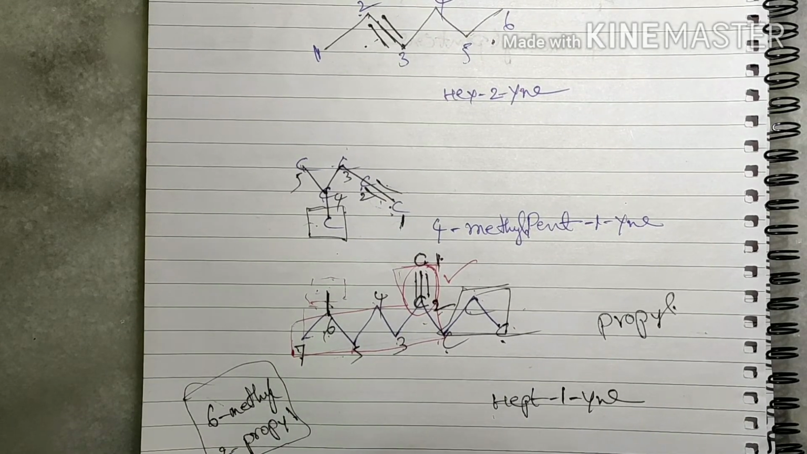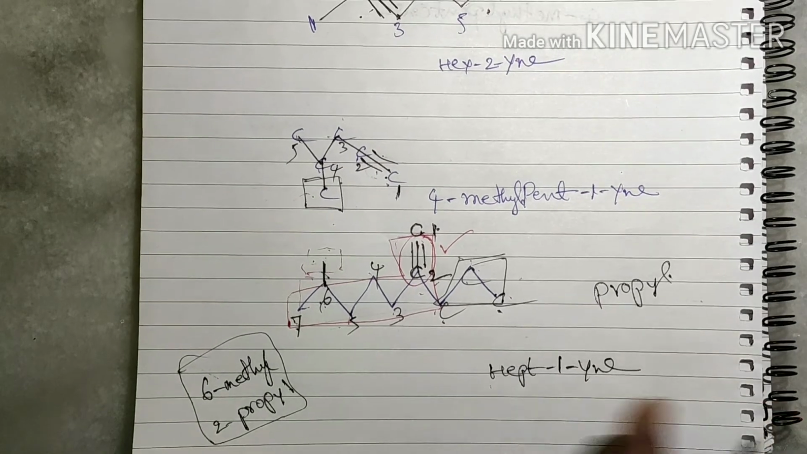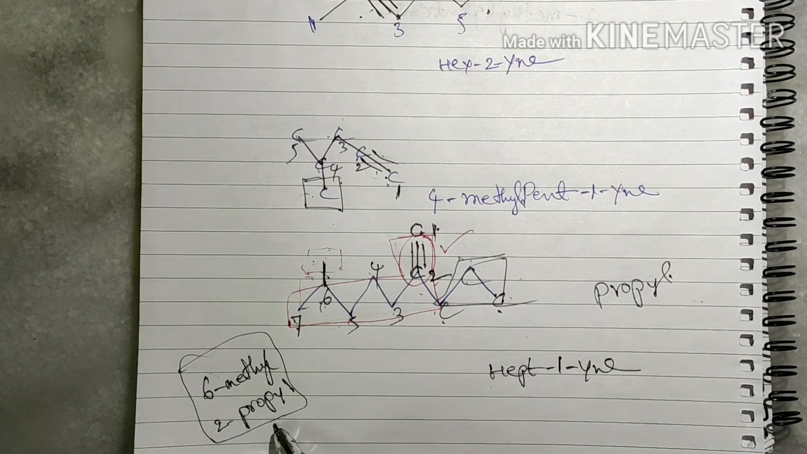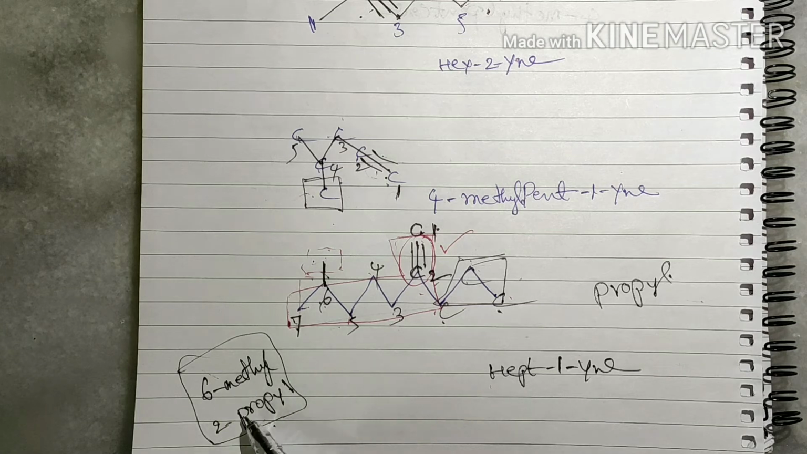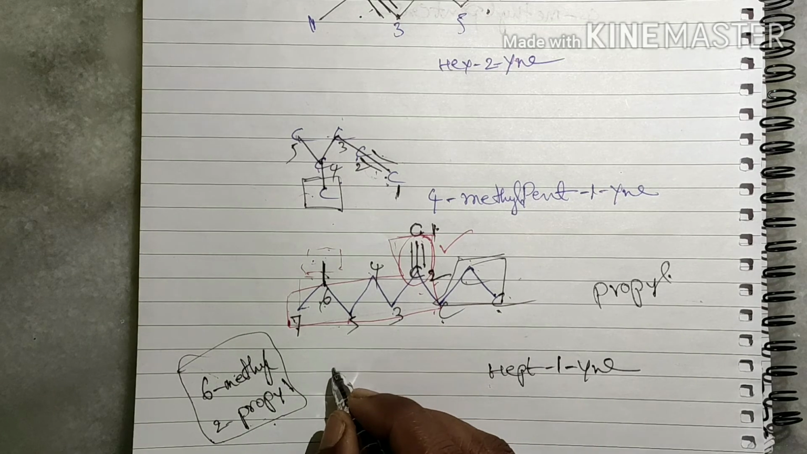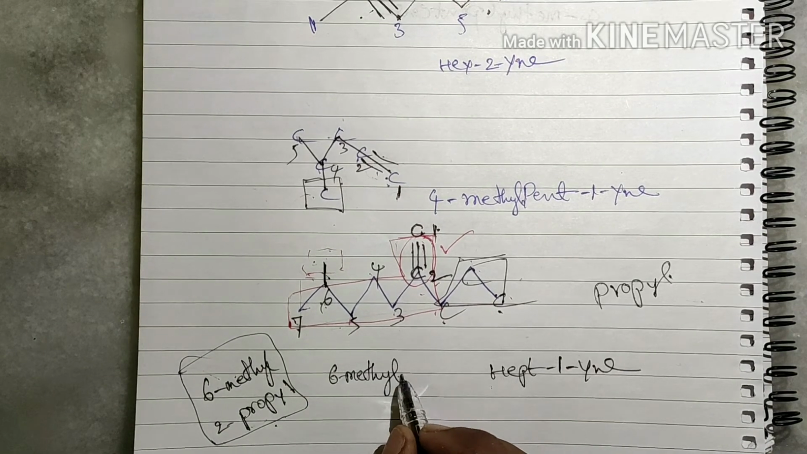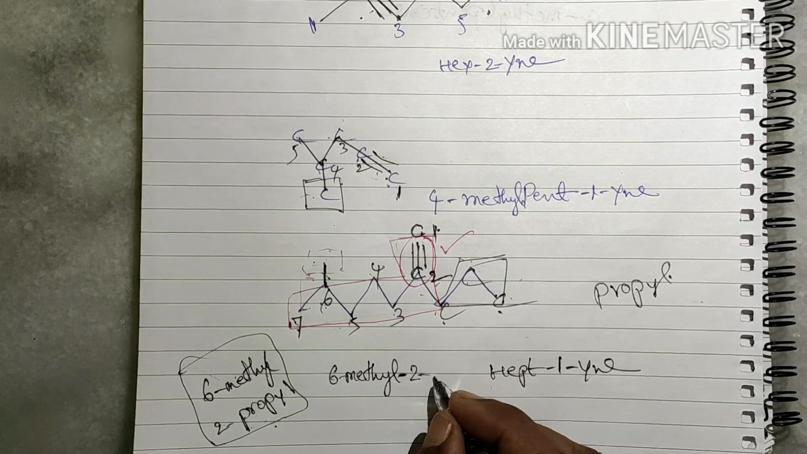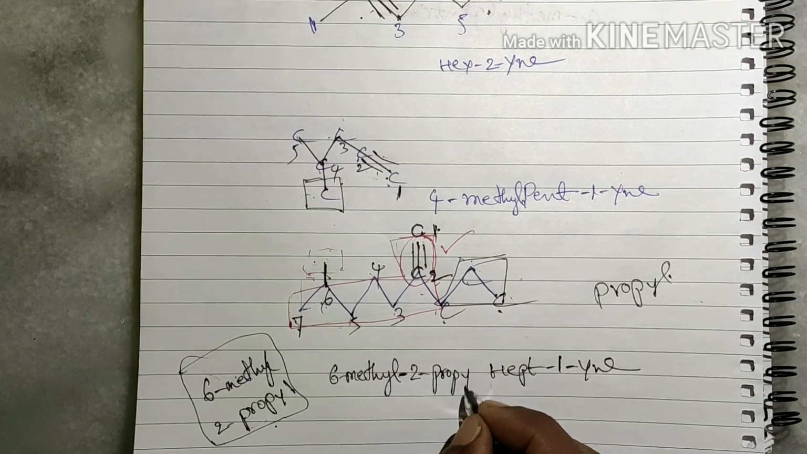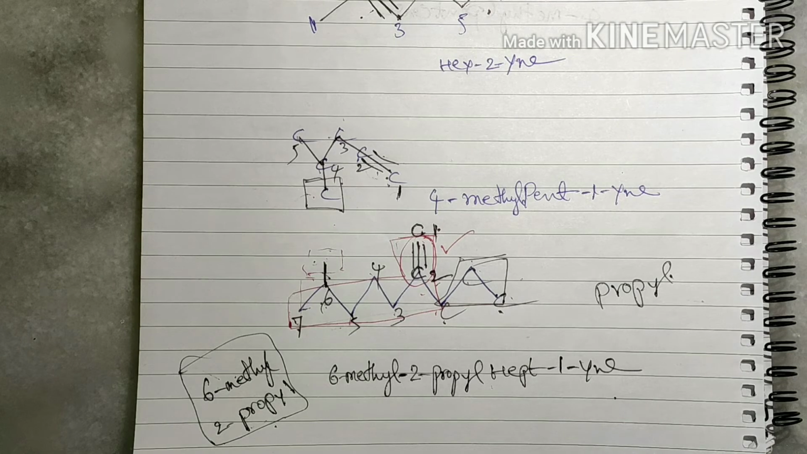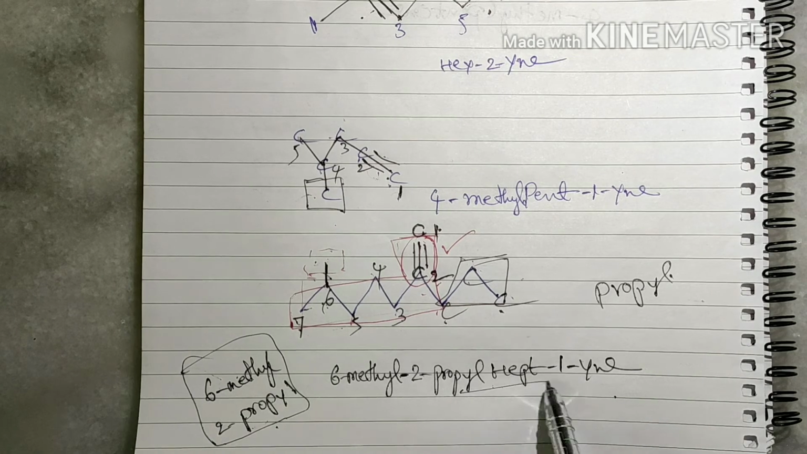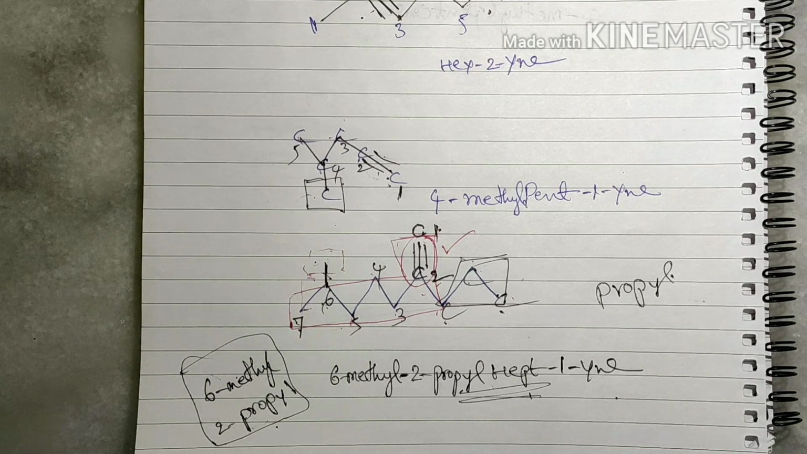Then how can you write these two? These two are substituents. Based on alphabetical order, we have to arrange these two groups. Which letter will come first, M or P? M will come first, right? So 6-methyl, hyphen 2-propyl, hept-1-ine. Like this we have to give the naming for the compounds.